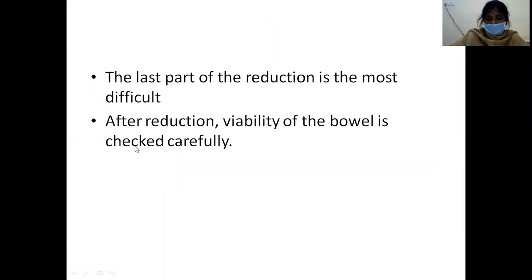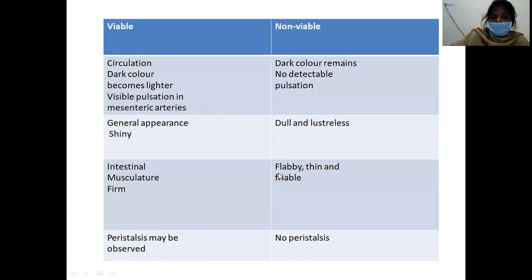After the intussusception is reduced, the important thing is you have to assess whether the bowel is viable or not. Now, how do you assess whether the bowel is viable? These are the differences between a viable bowel and a non-viable bowel intraoperatively, that is, during the surgery. Intraoperatively, you have to assess for circulation. Initially, when the intussusception is reduced, the bowel will be dark in color and it will become lighter, and you will be able to appreciate the pulsation in the mesenteric arteries. That indicates that the bowel is viable.